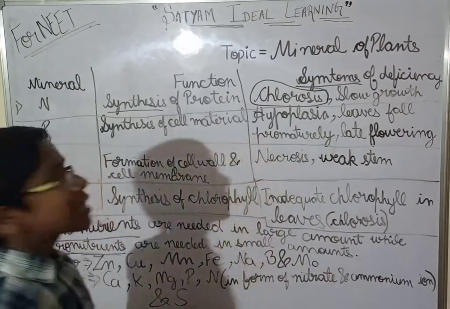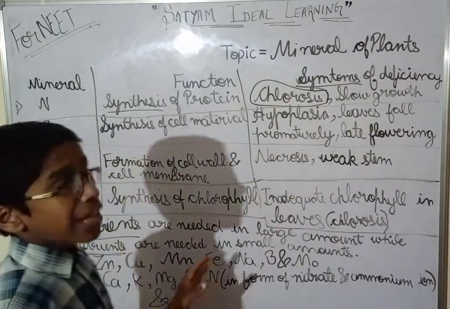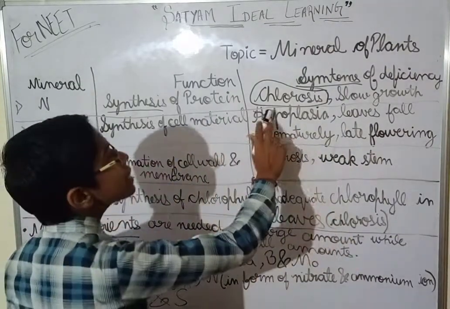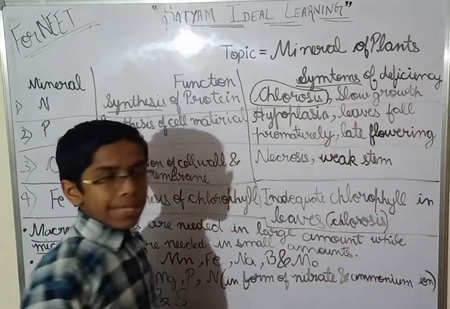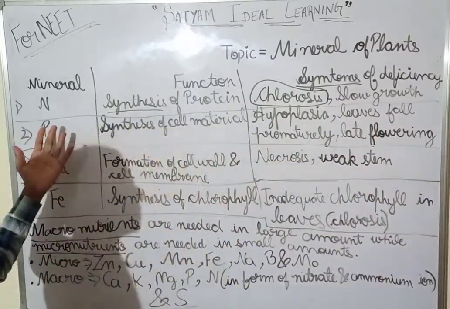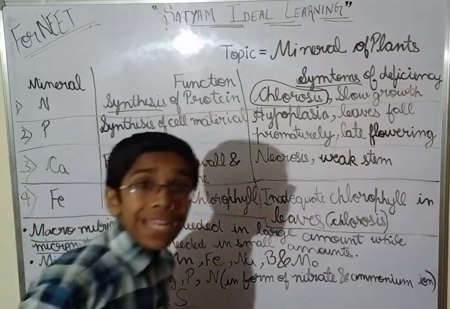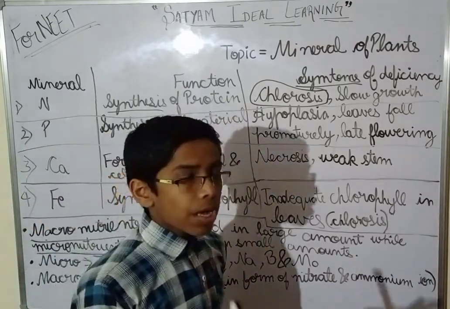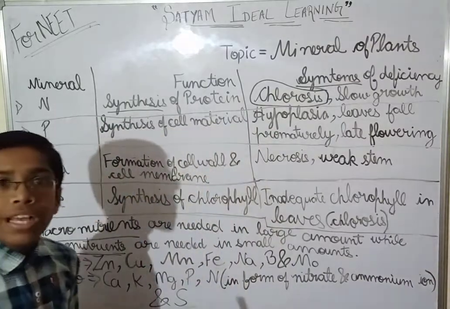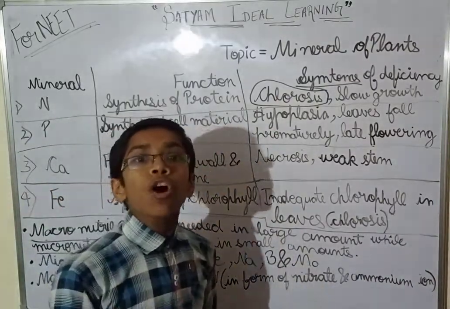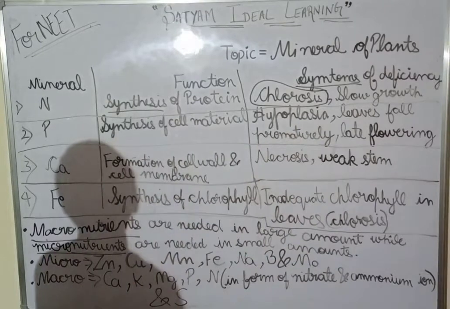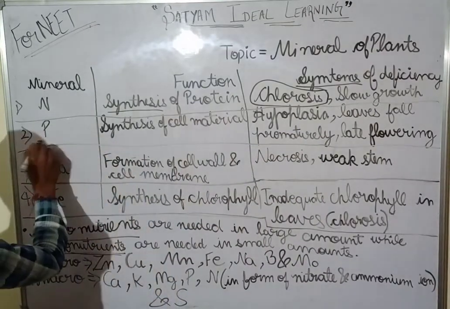Okay, so it is clear. I think it is very much clear. So chlorosis and slow growth are the symptoms of nitrogen deficiency. Once more, I am repeating: the leaves will be yellow in color due to the lack of chlorophyll. Now come on, P, phosphorus.